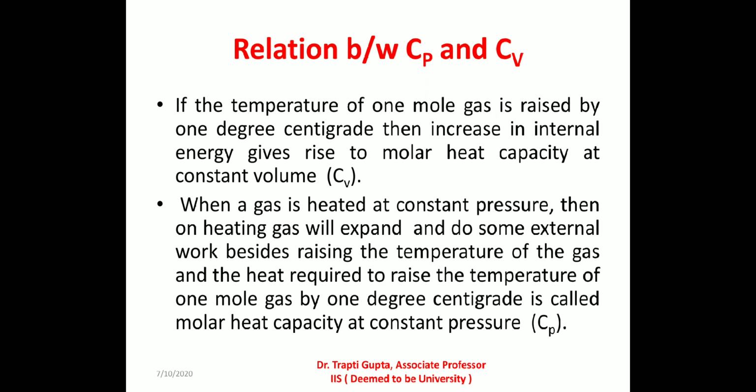When a gas is heated at constant pressure, there will be an increase in its volume, or we can say that the gas will expand and do some external work. Therefore, some extra heat, in addition to the heat required to raise the temperature of 1 mole of gas by 1 degree Celsius, is supplied to the gas to enable it to perform this external work. This is the reason that the molar heat capacity of a gas at constant pressure is greater than the molar heat capacity of gas at constant volume. So we can say that Cp is greater than Cv.